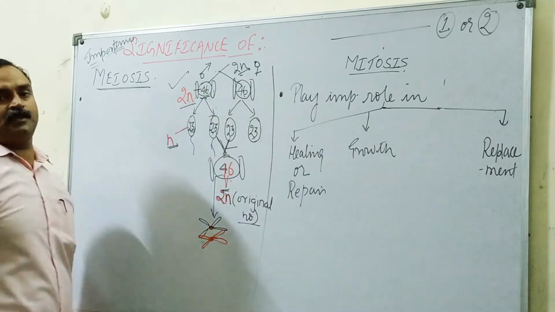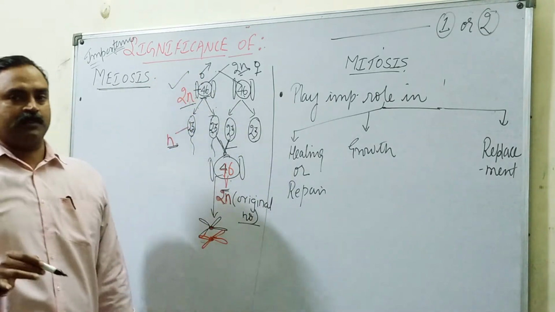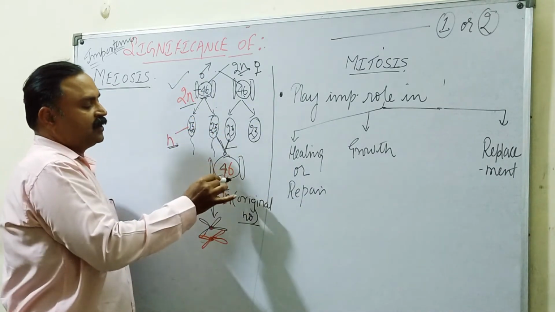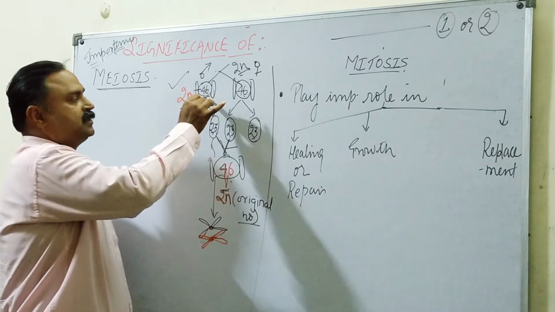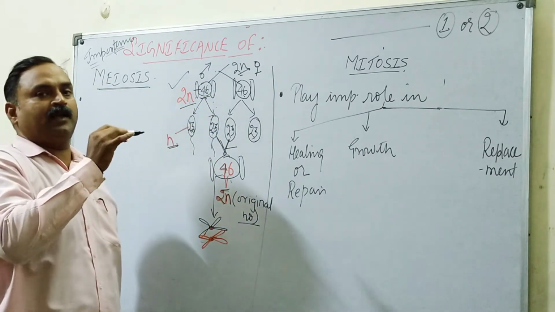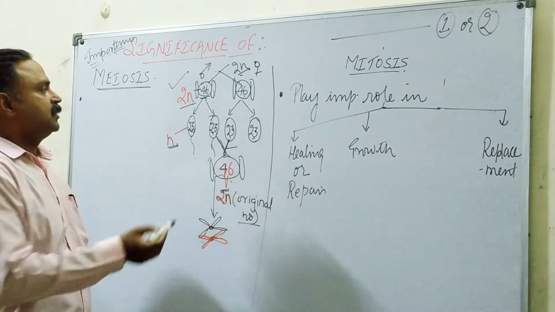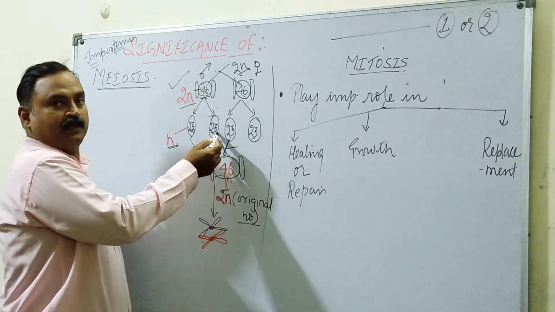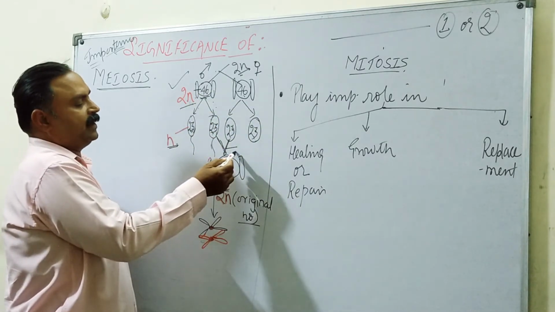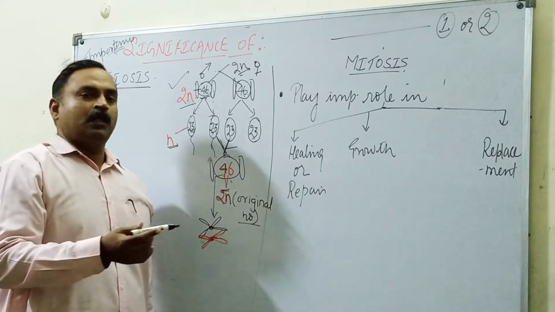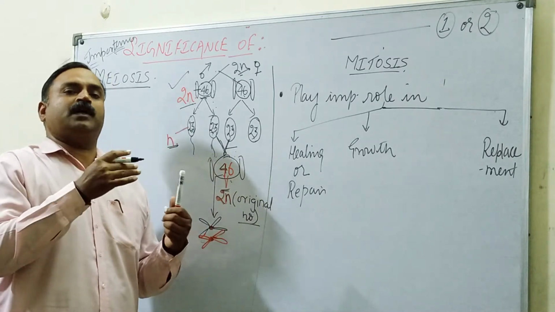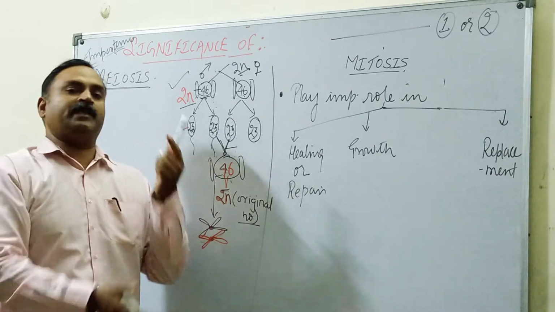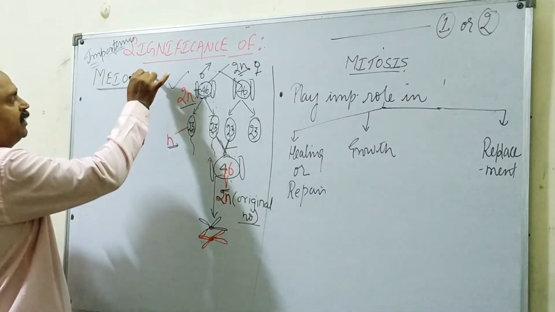This is the importance, because if the formation of gametes and of the new individual occurred by mitosis, there would be a major disturbance in nature. If it occurred by mitosis, then 46 would remain 46 in the gamete, and after fertilization it would become 92. Then in the third generation, 92 into 2 is 184, and the system will be disturbed. So this is the significance of meiosis.